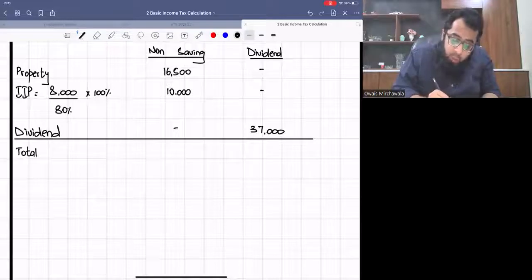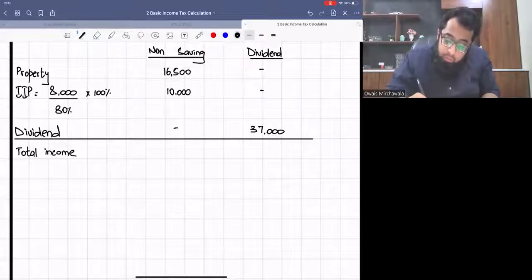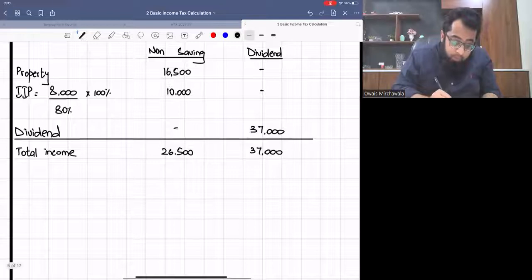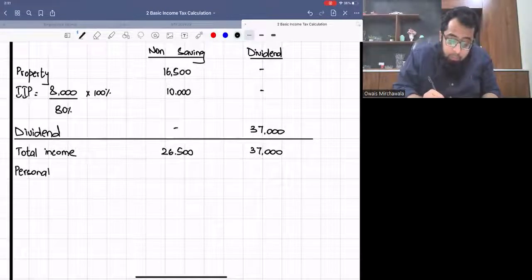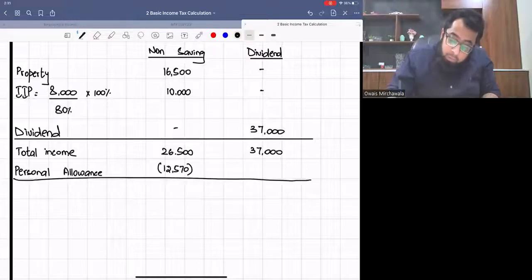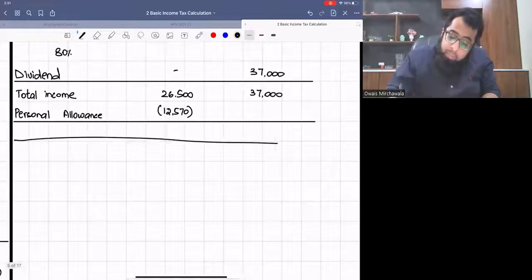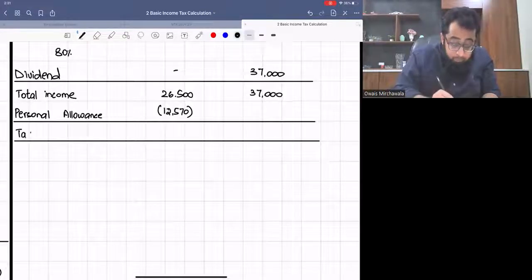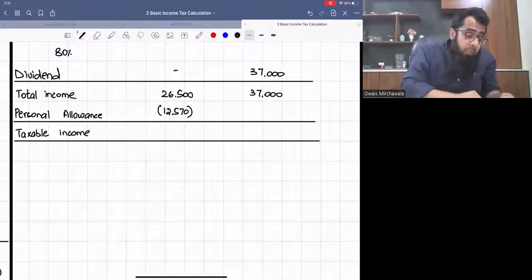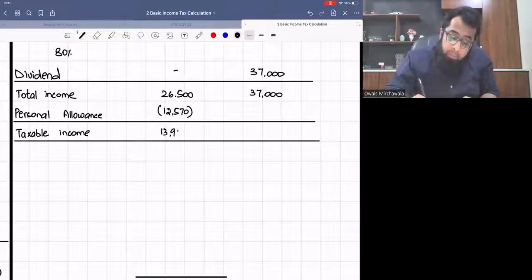Now this will give us the total income. Again, the question is a normal routine question. The total income is 26,500. Dividend is 37,000. We will deduct personal allowance from here. The personal allowance is 12,570. So this gives us the taxable income: 26,500 minus 12,570 is 13,930, and this will be 37,000.